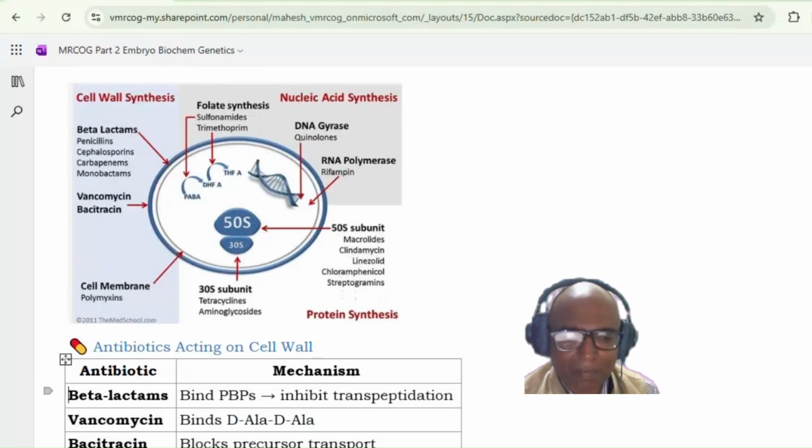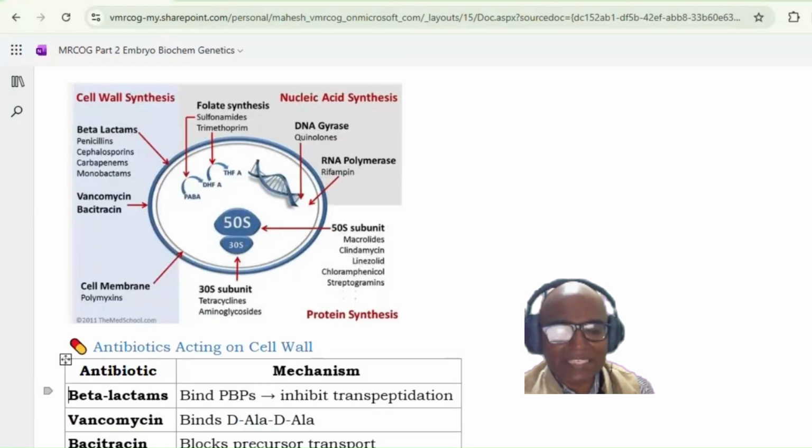But what do these beta-lactam antibiotics do? They bind with the PBP, so there is no cross-linking. They inhibit the transpeptidation, and that is why the cell wall becomes weak, and there will be rupture of the cell wall through osmosis. So that is how the beta-lactam antibiotic will act.